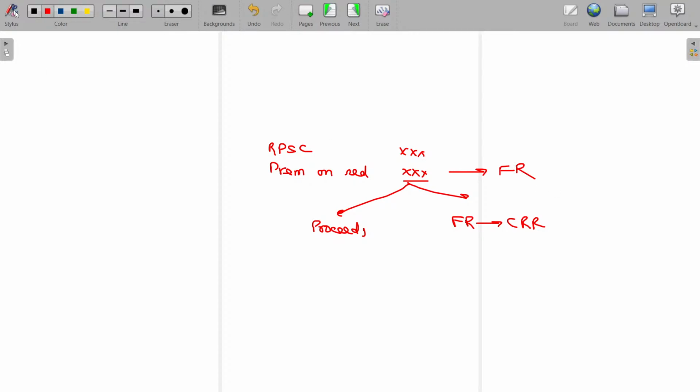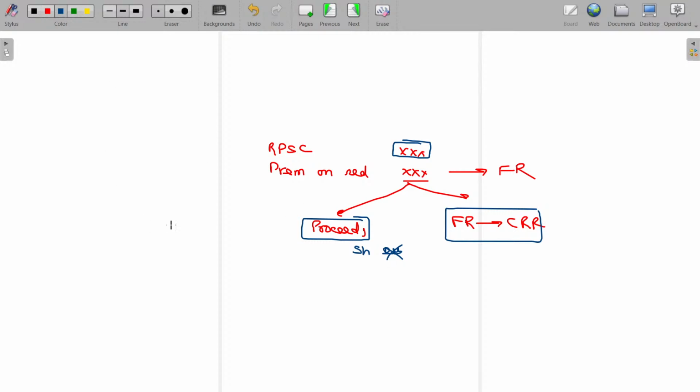Always remember, the redeemable preference share capital's face value should be equivalent to the proceeds as well as the amount created in the CRR. Proceeds from shares, not debentures. Debenture is not a share issue. Only equity shares and preference shares will be taken.